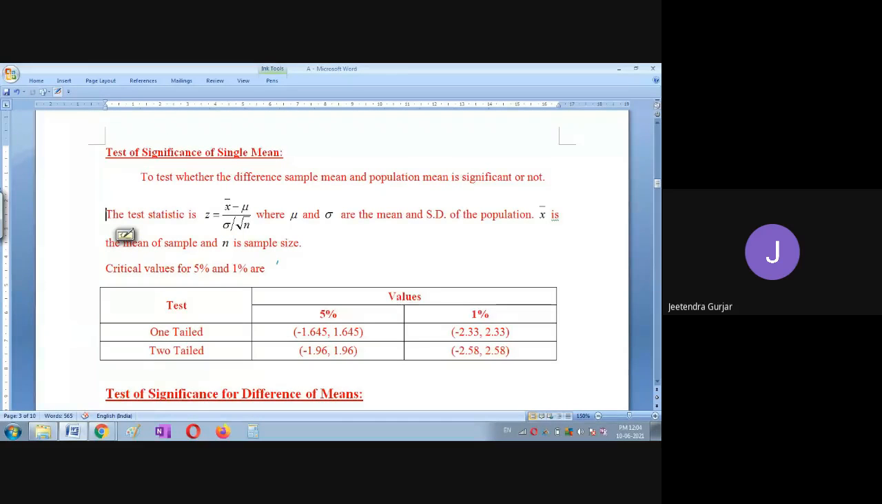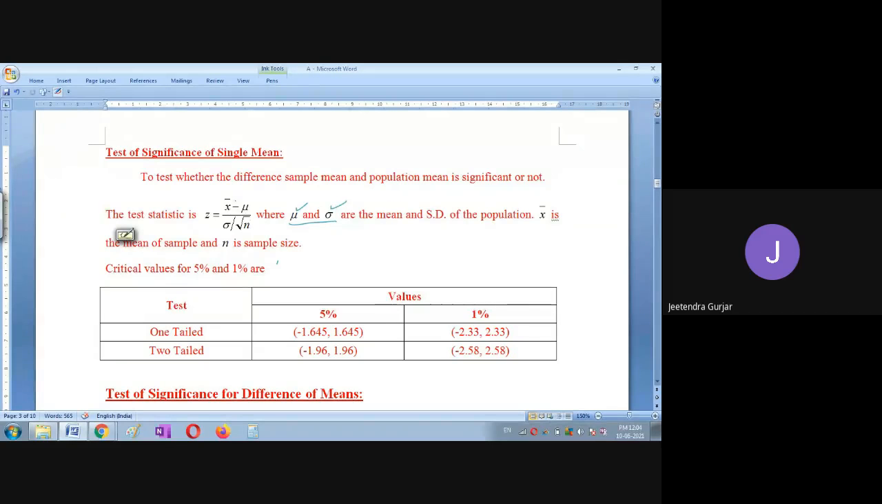Z is equal to x bar minus mu divided by sigma divided by square root n. So here you can see these two, please remember this: mu is nothing but the mean and sigma is nothing but the standard deviation of the population, students. So please remember both. X bar we have already seen, the mean of the sample, right? And n is nothing but the sample size.